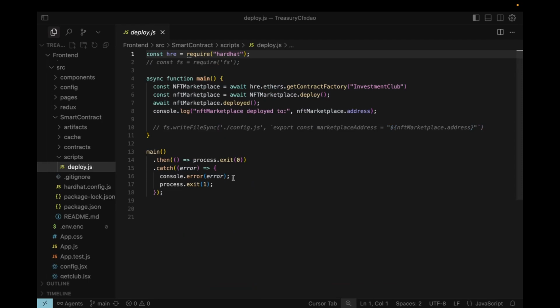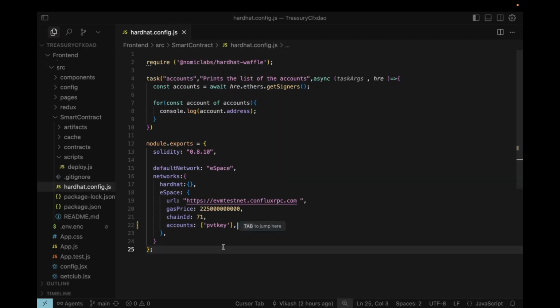There is also a commented outline that, if enabled, would save the deployed contract's address into a config.js file, making it easy for the front-end application to interact with the contract. Finally, the script runs the deployment process and ensures that any errors are caught and displayed. This Hardhat config file sets the Solidity version to 0.8.10, defines networks, local Hardhat and Conflux eSpace testnet, and includes an accounts task that prints all wallet addresses. It also stores the private key so you can deploy or interact with contracts on the eSpace testnet.